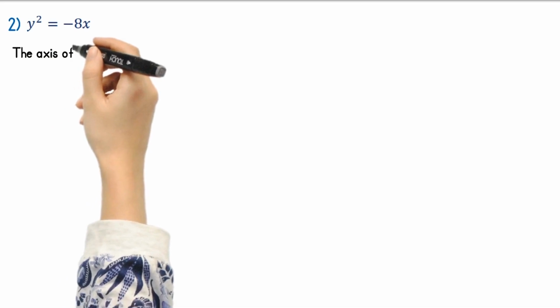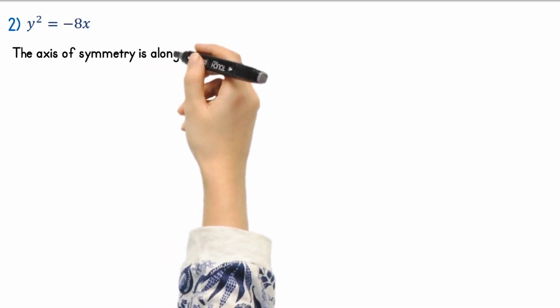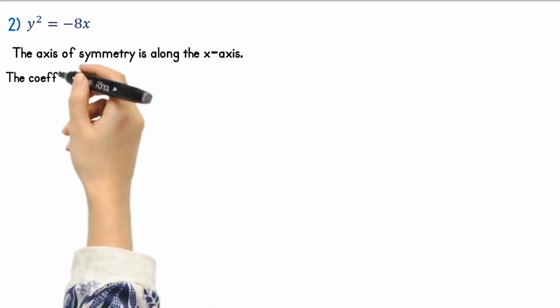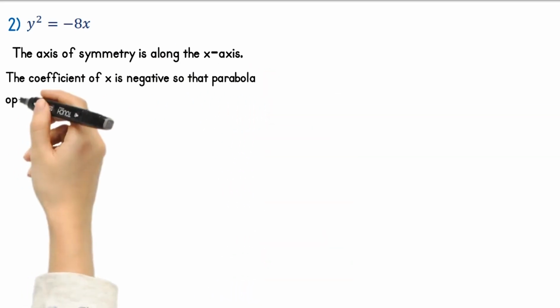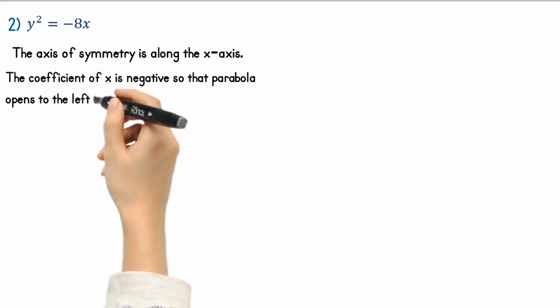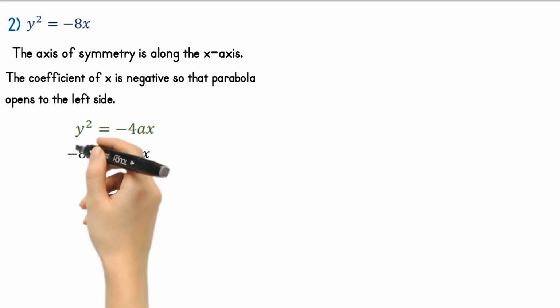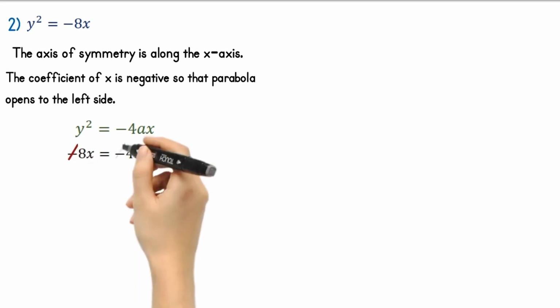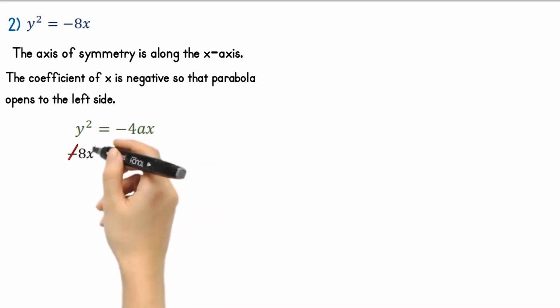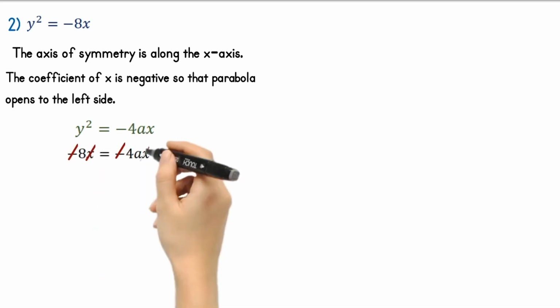Next, solve y squared equals minus 8x. Here the given equation involves a y-squared term, so the axis of symmetry is along the x-axis. The coefficient of x is negative, so the parabola opens to the left side. Hence we take y squared equals minus 4ax. Substituting minus 8x for y squared, we get minus 8x equals minus 4ax. On either side of the equation, the minus and x will be cancelled out.